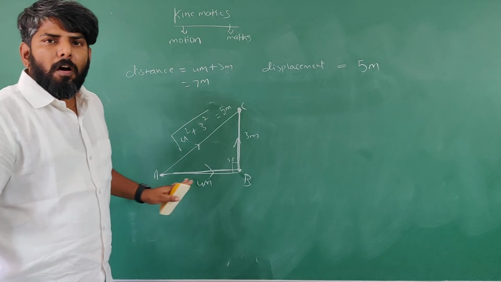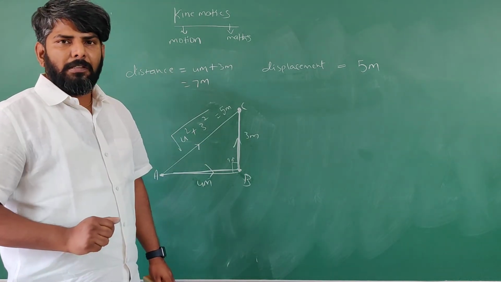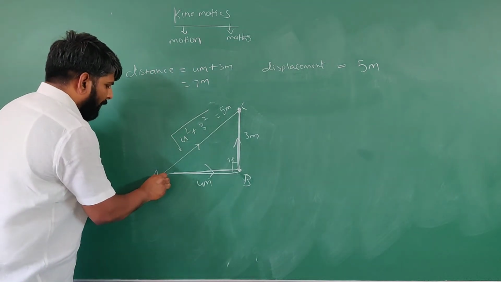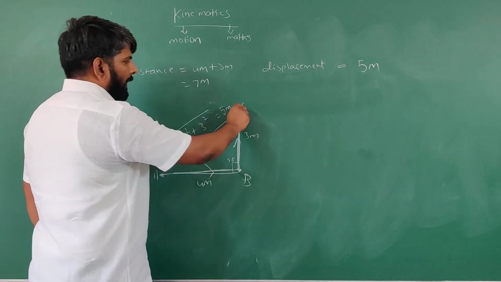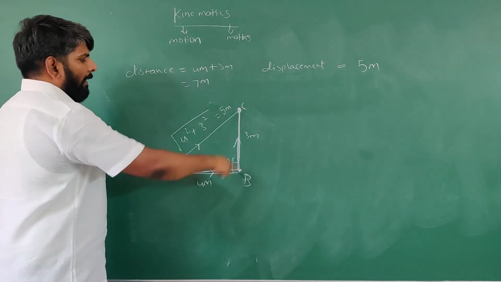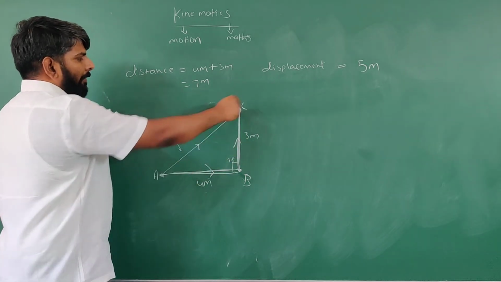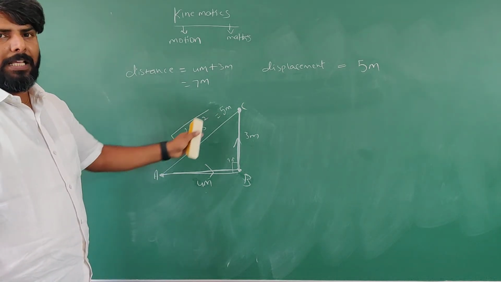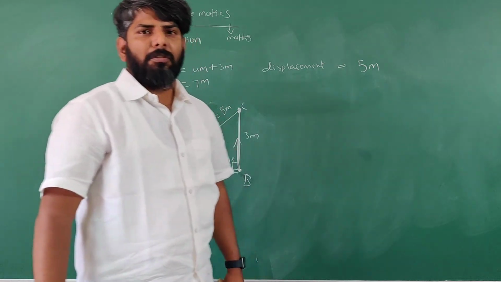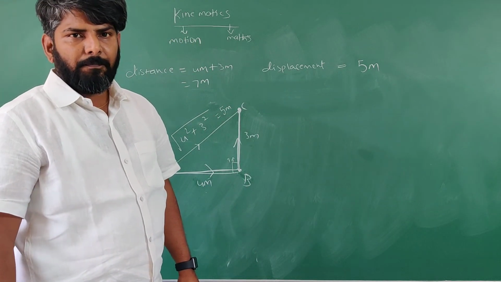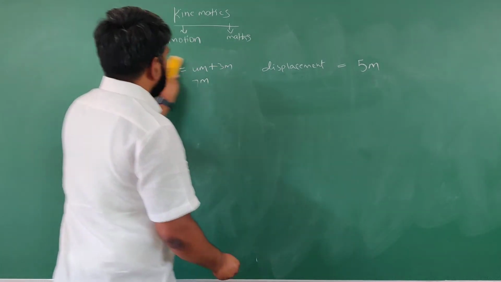Displacement means shortest distance between initial and final positions. So in this case, what is the initial position? A. What is the final? C. So what is the shortest distance then? AC. Then it became like a right angle triangle. So this side 4 meters, this side 3 meters. Then what is the value of the hypotenuse? Root of 4 square plus 3 square. Its value is 5 meters. So in this case, displacement is equal to 5 meters. Understood?